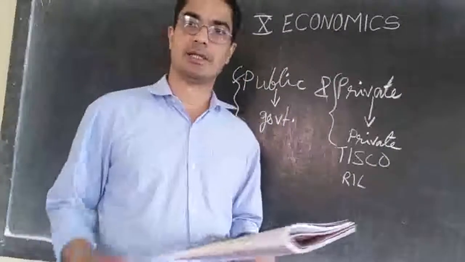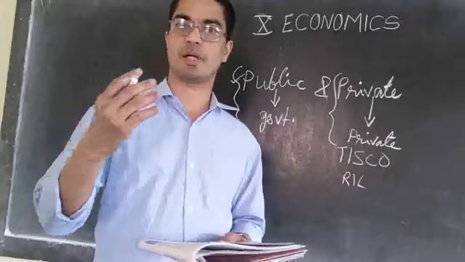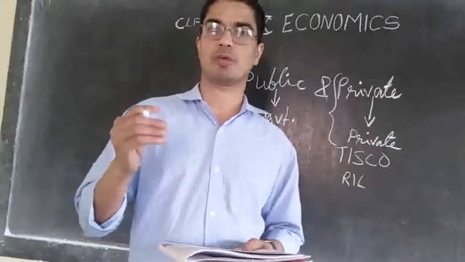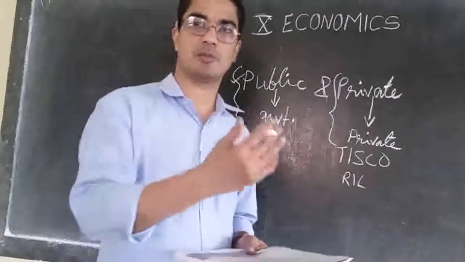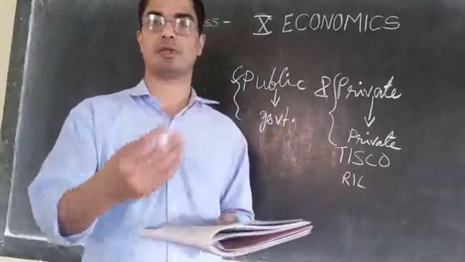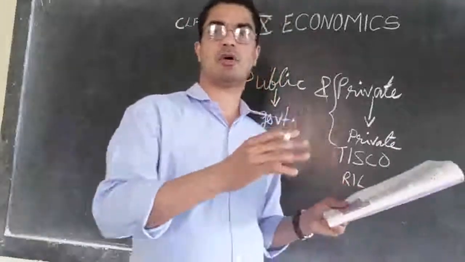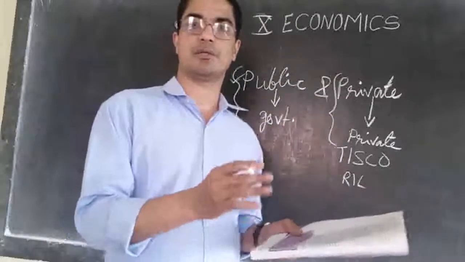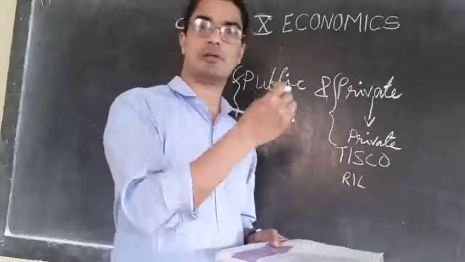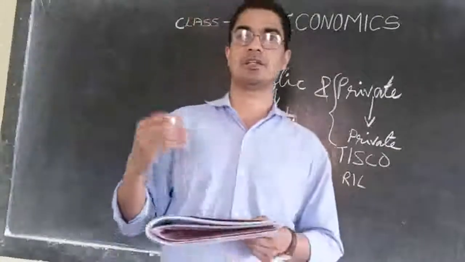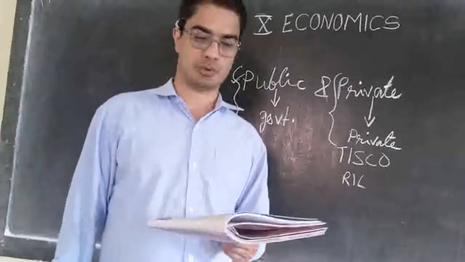So, in that way, the government is helping the farmers also, while helping the poor people also. How does the government help the poor people? By giving them food at a cheap rate. Then how is the government helping the farmers? The government is buying from the farmers and giving them a good price. If the government is not buying, then the farmers will be keeping all their grain there, nobody will be buying, or if they go and sell in the shop, they may not get a good price. So the government is coming forward to help the farmers on one side and distributing to the poor people, and that way helping the poor people also.